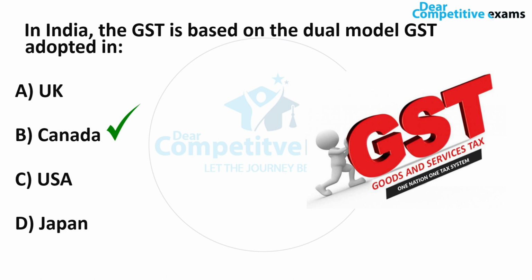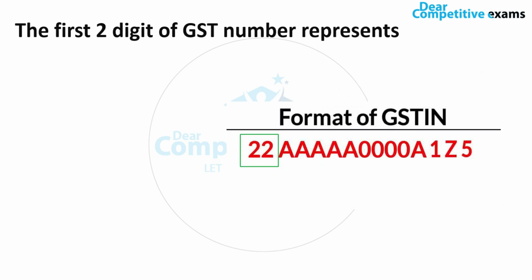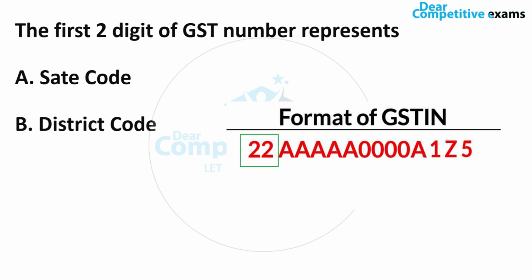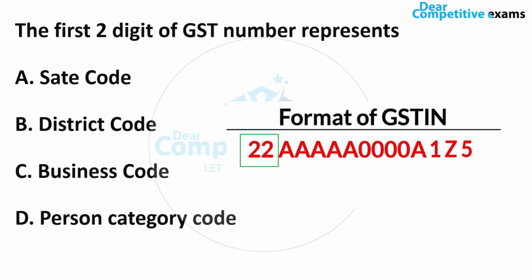Can you answer this another interesting question? The first two digits of a GST number represent what? Your answers are state code, district code, business code, or person's category code. Guess the answer? The correct answer is that the first two digits of the GST number show the state code.